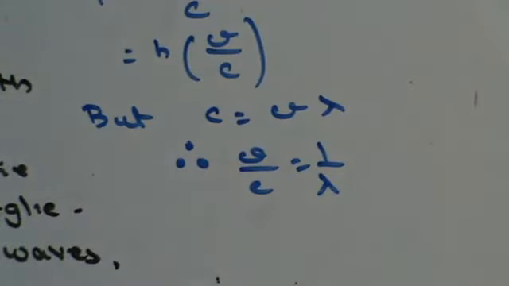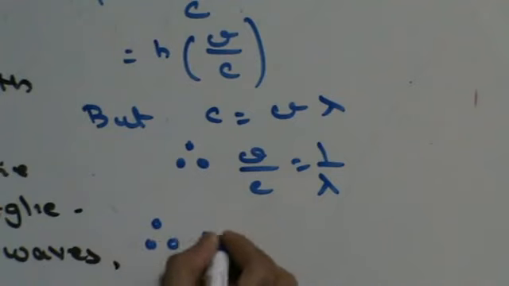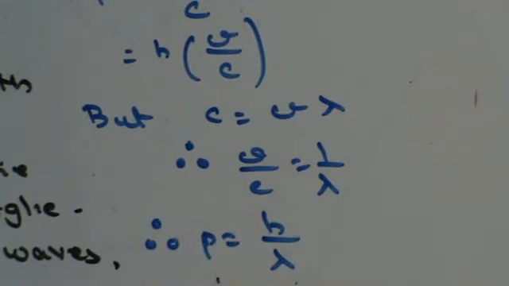So substituting, I will get p is equal to h upon lambda, and that's my de Broglie's expression. But we have also said that momentum is p, therefore I can say lambda is equal to h upon p, lambda is equal to h upon mc.